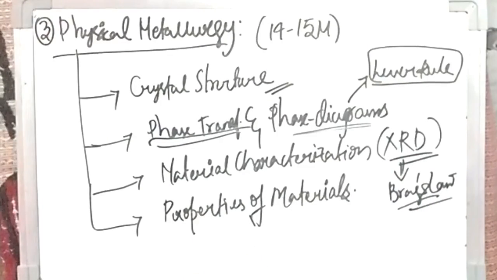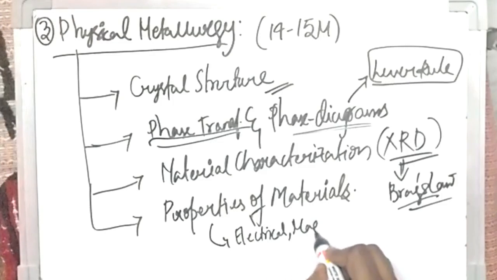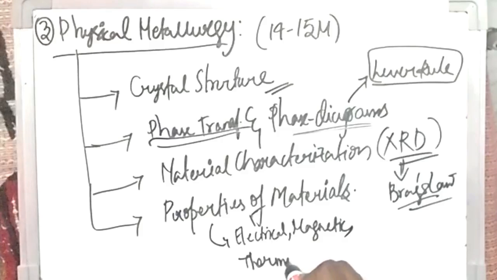And the next, properties of materials, are nothing but the important properties like electrical, magnetic, and thermal properties. All these are very important, and you can study these from the book Callister.